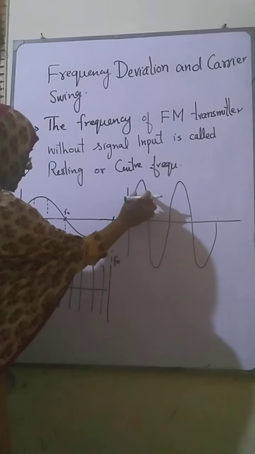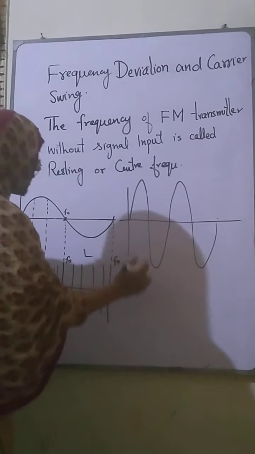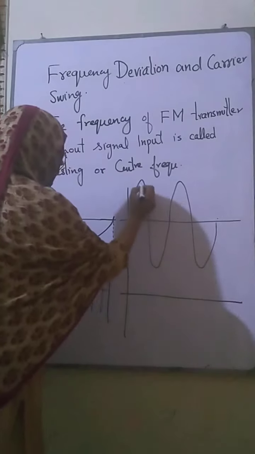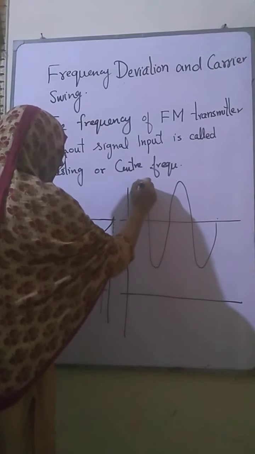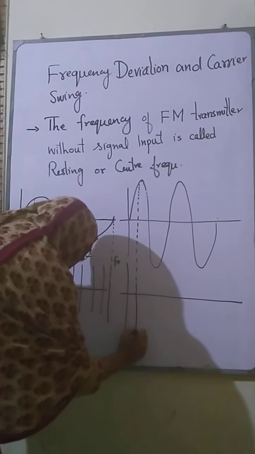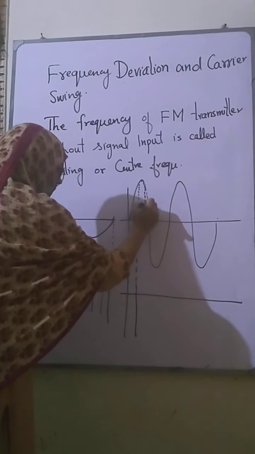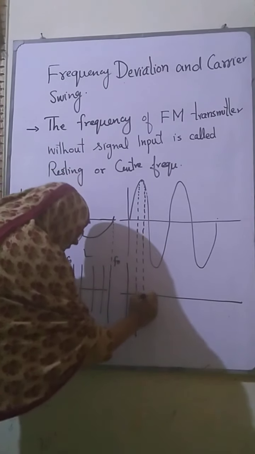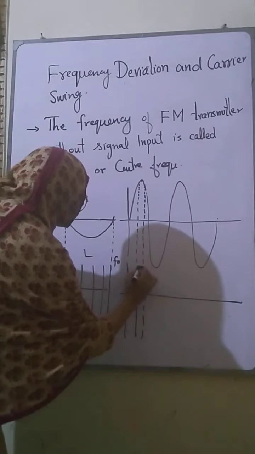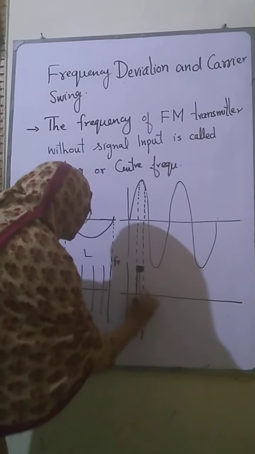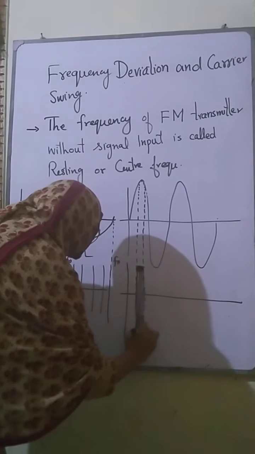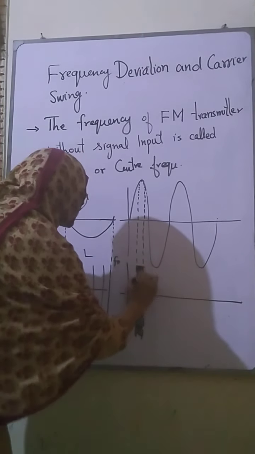If the amplitude of the modulating signal is very high, what will happen with the modulated signal? The amplitude of the modulating signal when high means the frequency of the modulated signal is very high. It's just like a packet of the frequency. The frequencies are overlapping with each other. These are a very high number of cycles per second.